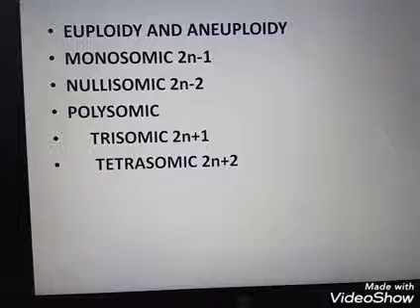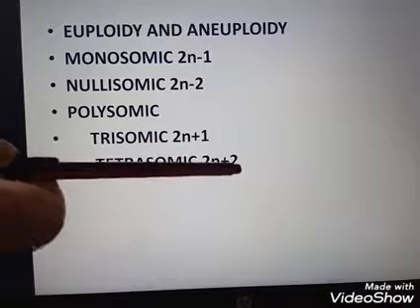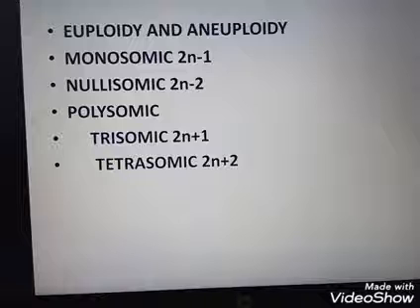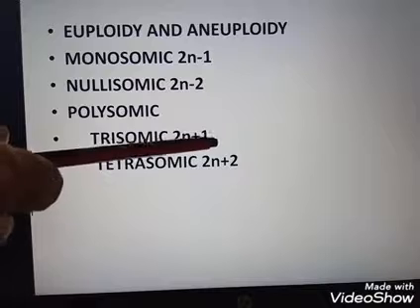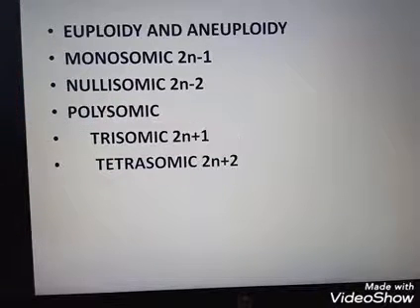Then double trisomic means 2n plus 1 plus 1. That means 2 extra chromosomes. Trisomic means you are getting only one extra chromosome. Here in tetrasomic you get two extra chromosomes from the same chromosome number. Double trisomic means one extra each: suppose one chromosome comes from chromosome number 12 and another from chromosome number 15. So two different chromosomes are involved in this double trisomic condition.